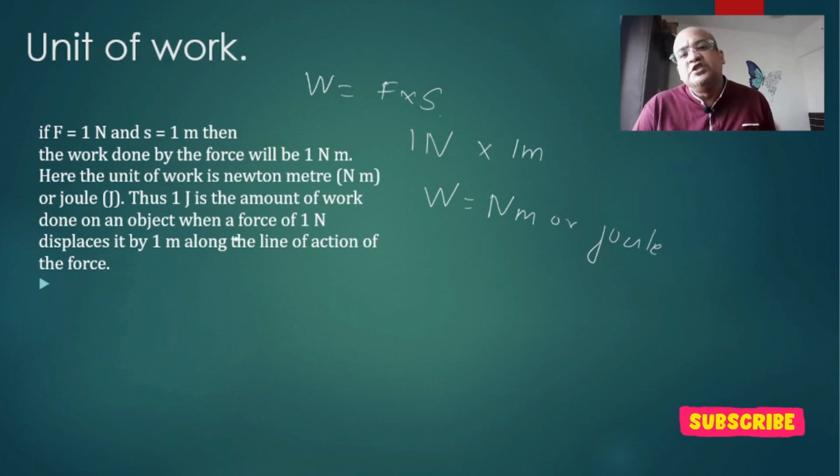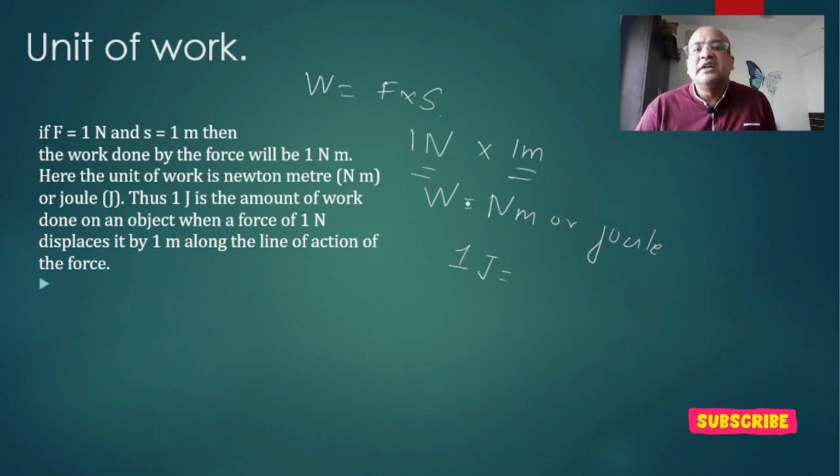So how can you define a joule? 1 joule is the amount of work done on an object when a force of 1 Newton displaces it by 1 meter along the line of action of the force. So we can define 1 joule like this. I think this is very simple enough.